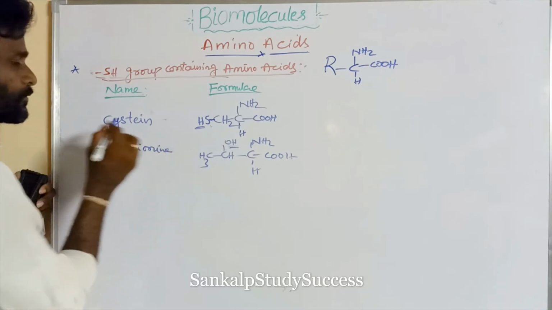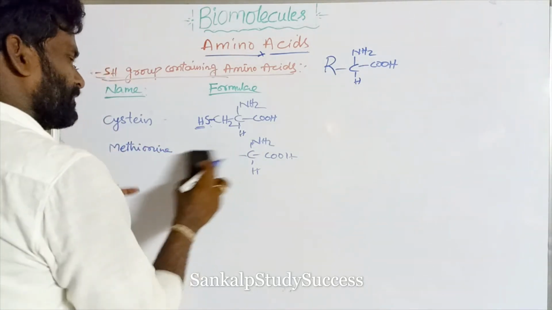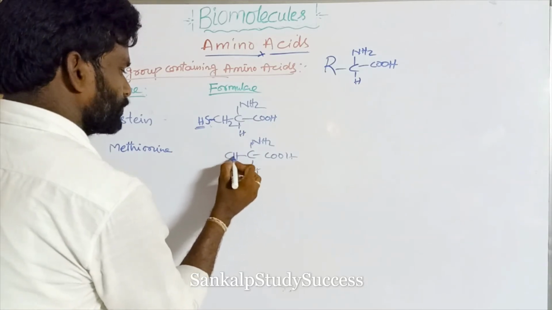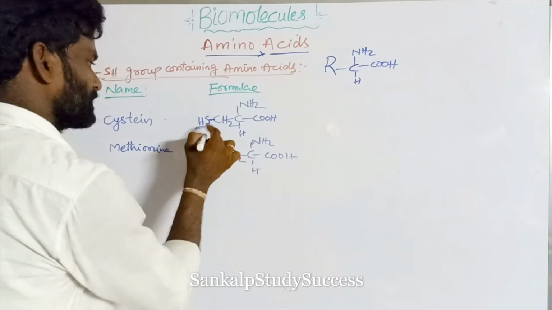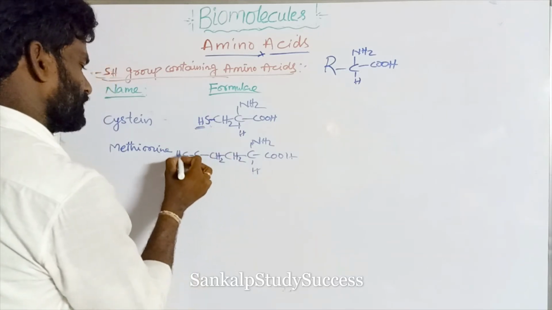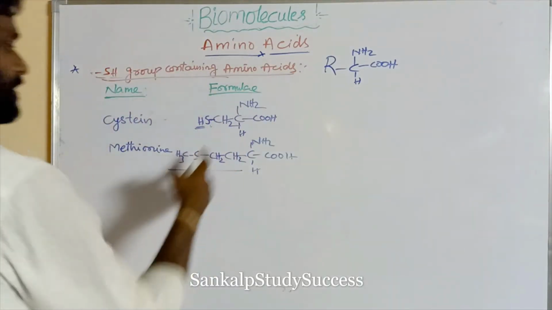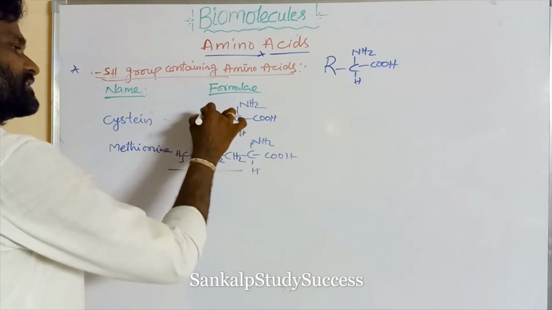How to write? CH2, S and CH3. So this is the side chain, this is the R. CH3S, CH2, CH2. This contains S.